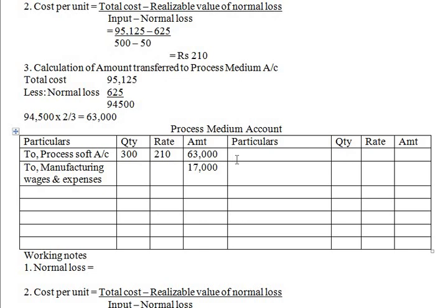Now next is normal loss, we need to find out by normal loss. We'll have a working note for this. Normal loss is 10%, so input is 300 into 10%, that is equal to 30. So normal loss is 30.